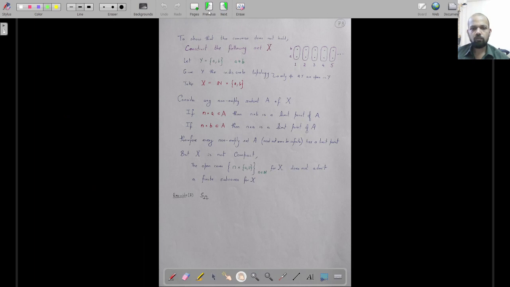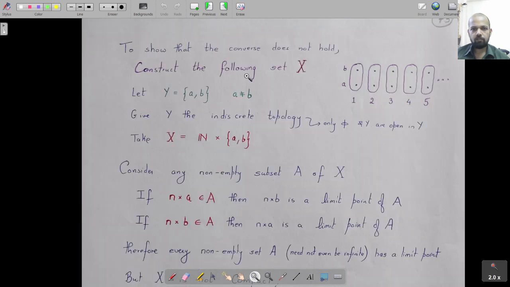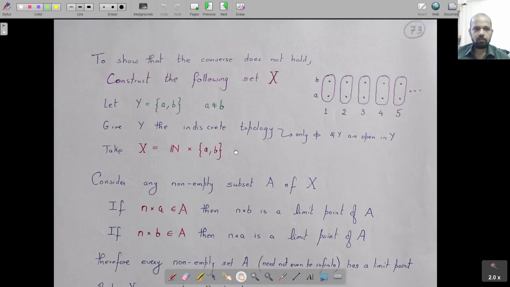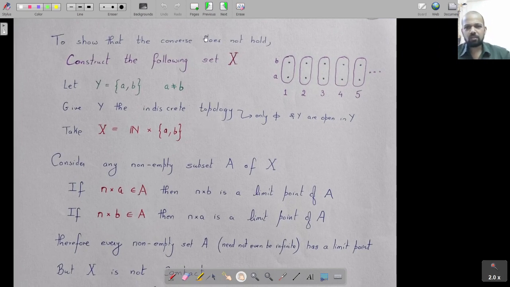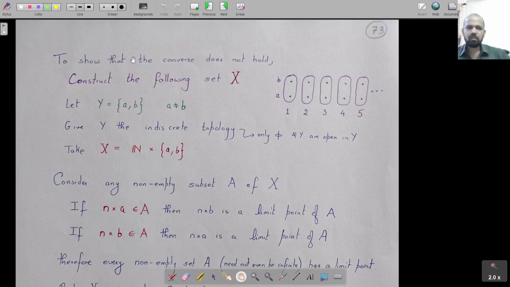Now we have to show that the converse is not true. As I told you, compactness implies limit point compactness, but limit point compactness does not imply compactness. So here is an artificially constructed example to show that, because we cannot use standard examples from metric spaces, because in metric spaces we will prove shortly that both are equivalent, meaning compact implies limit point compact and limit point compact implies compact. So we can't take R, R2, those kind of examples, but here is an example of a space which clearly will not be a metric space,